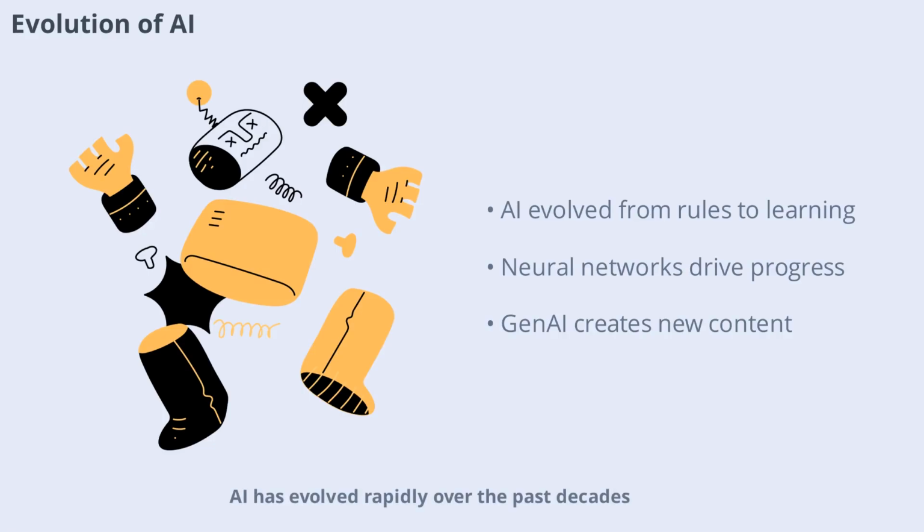AI has evolved rapidly over the past decades, moving from rule-based systems to complex neural networks. Early AI could only follow programmed instructions, but today's models learn from data and adapt over time. This shift has enabled breakthroughs in language, vision, and creativity.